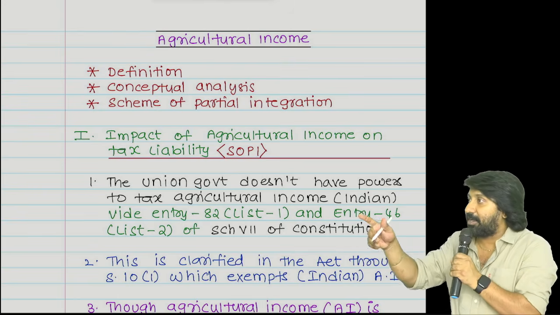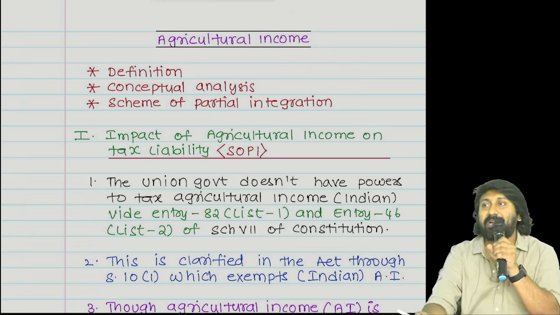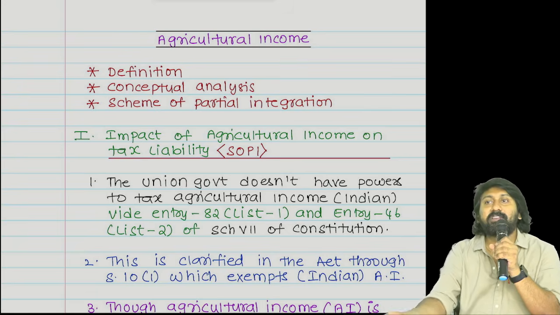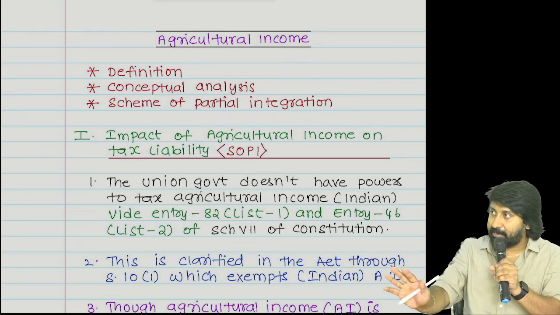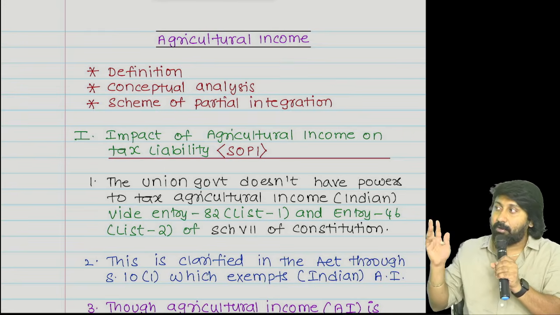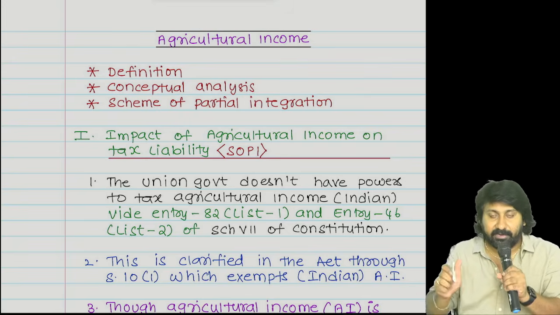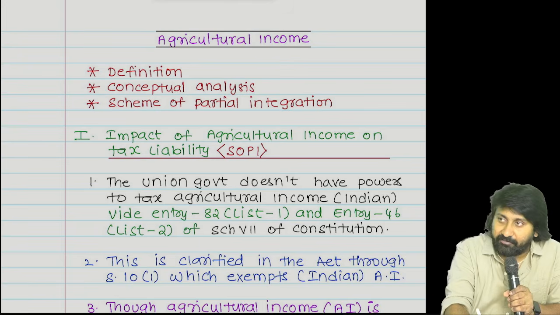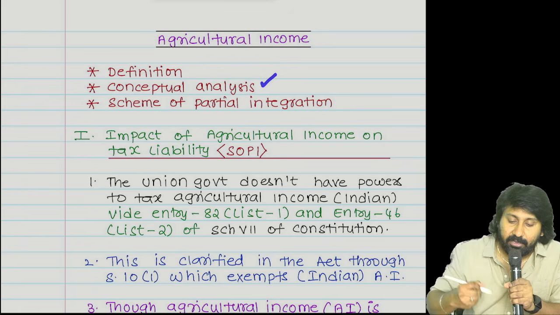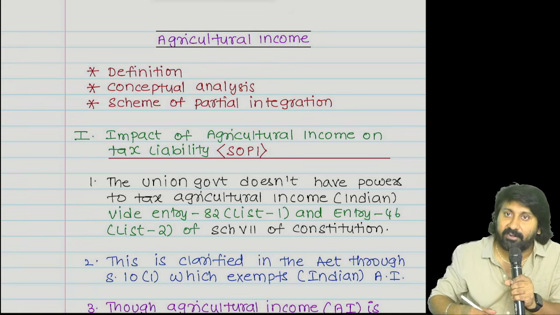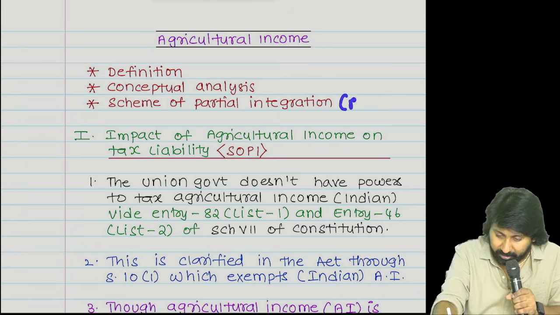Agriculture is not defined, but agricultural income is defined in the act. So agriculture is not defined; agricultural income is defined. Second is the conceptual analysis. Third is the scheme of partial integration. This is most important for the exam.